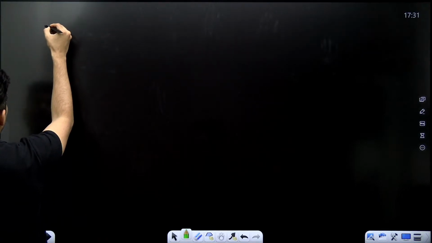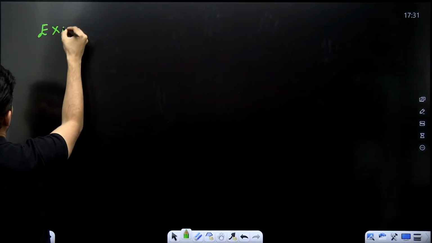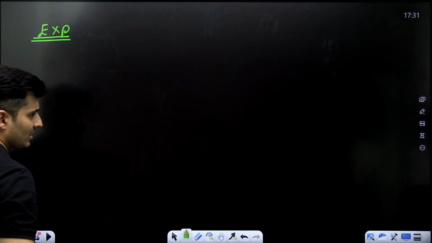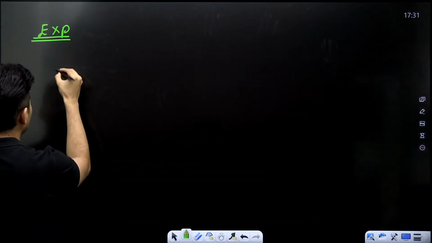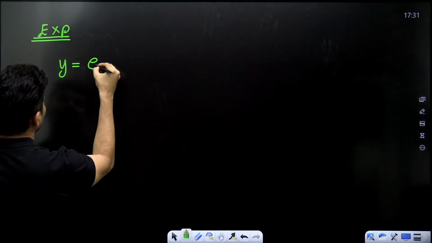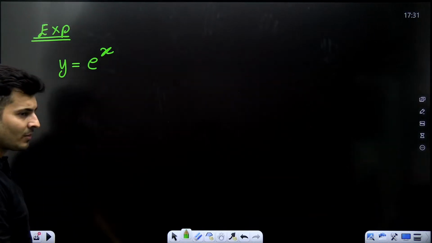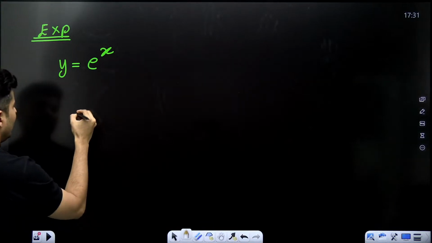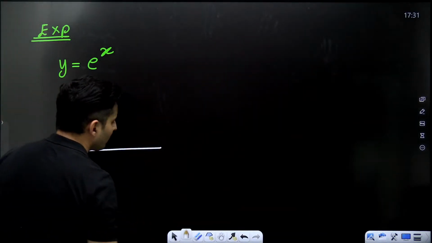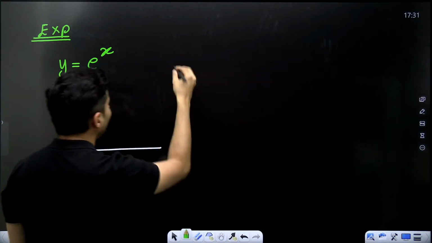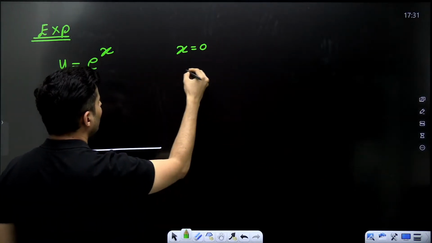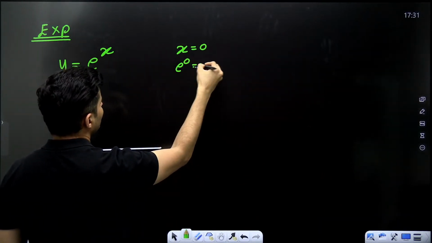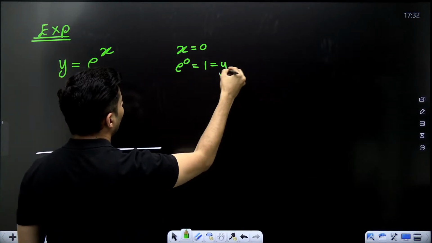Get ready, my dear students. Let's go to exponential functions. Exponential means, for example, y is e raised to x. Now how will this graph look like? Let me tell you. Put values. First put x equals 0. That means e raised to 0, which is basically 1. So that is the value of y.